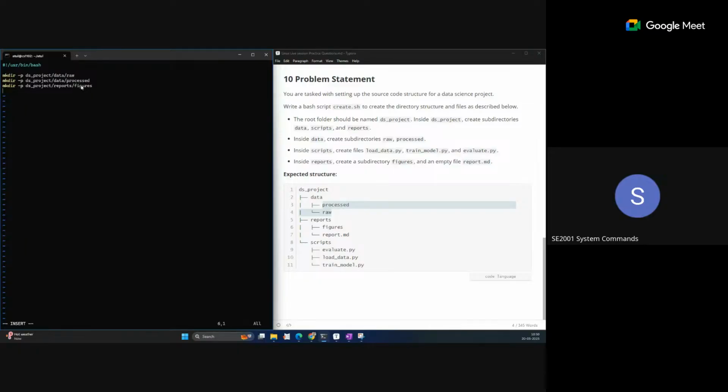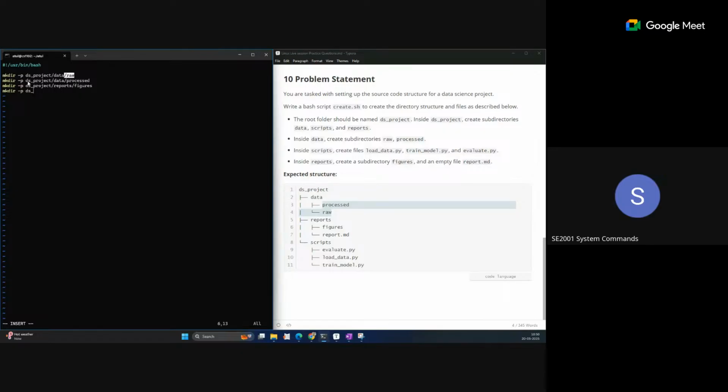First we are creating only the directories. What does hyphen p indicate? As I mentioned, it also creates the parent directories if they do not exist. So raw, data and ds_project are all directories. Initially we don't have any directory in our home directory, so ds_project will be created. Data is also not there, so data will be created, and raw will also be created.